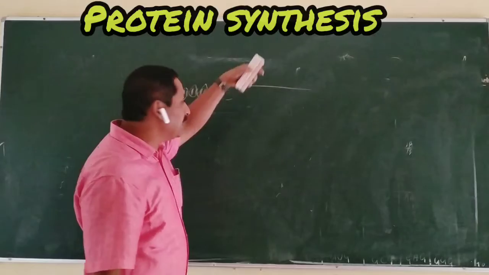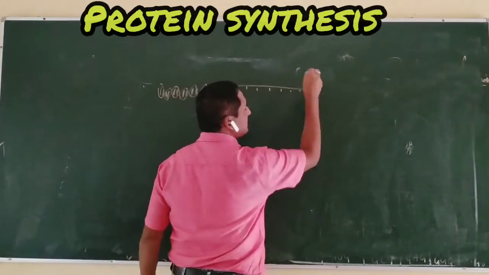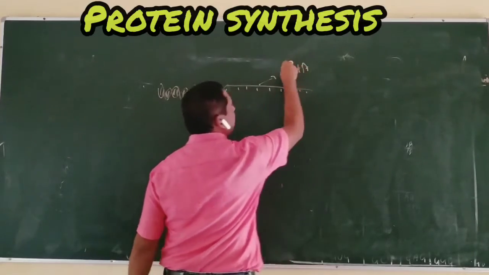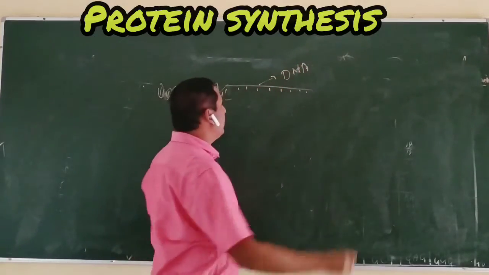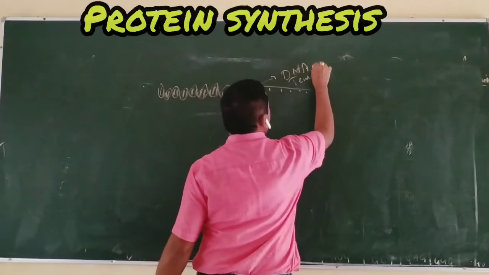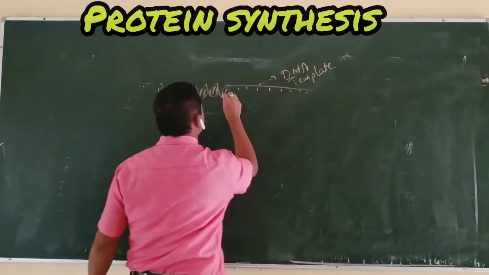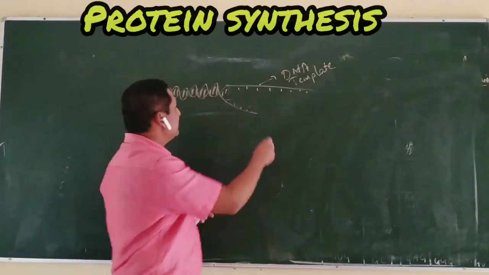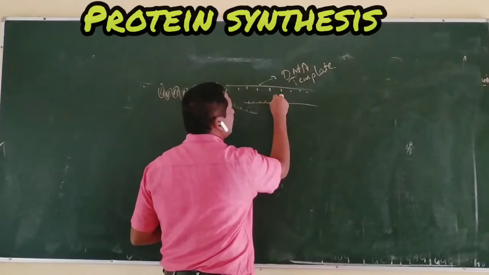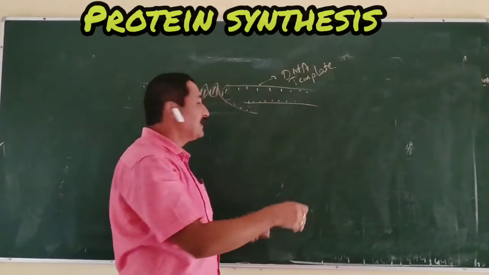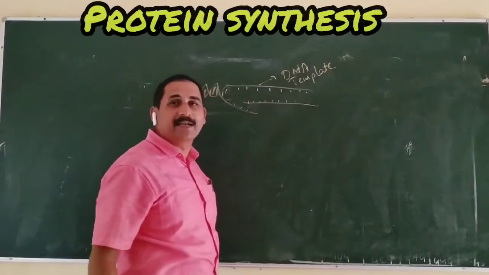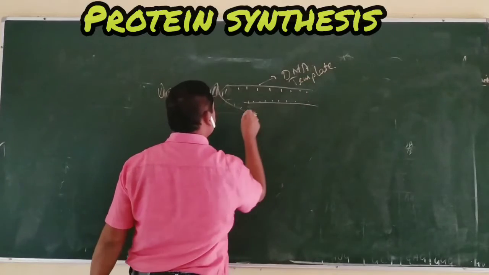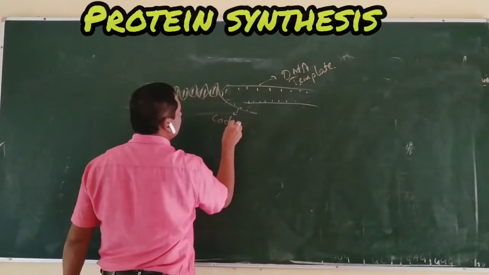The double-stranded DNA unwinds and opens up; a certain message is present in the DNA. The opened up DNA strand is called the template strand. And the opposite strand, the complementary strand, is called the coding strand, because the mRNA is the coding portion of protein synthesis, and the same sequence is present in the complementary strand. So this one is called the template strand of DNA, and this one is called the coding strand.